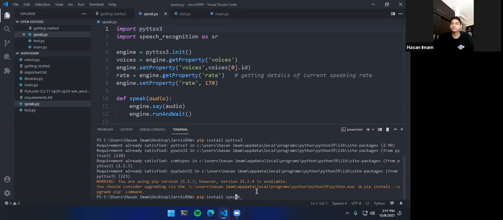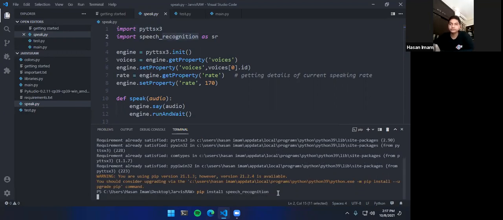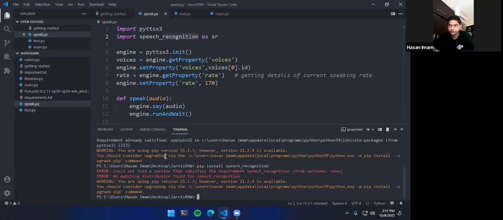Speech... let me just copy it straight from here. I'm bad at spelling, so we will be just pasting it, and hopefully it will say no database found. All right, so there is something here. Let me just pip freeze and check.